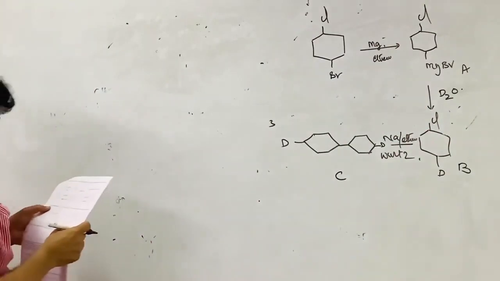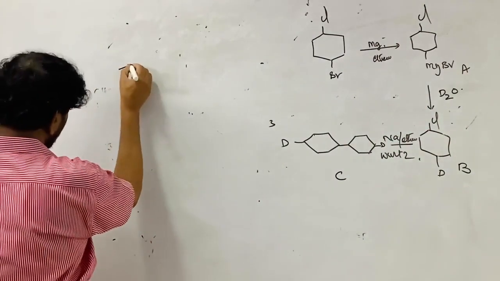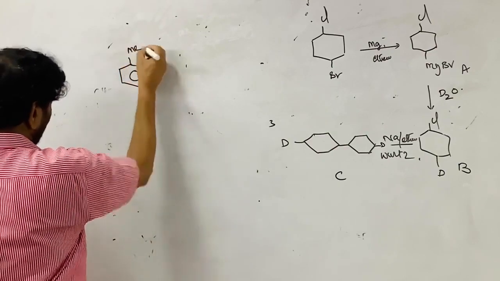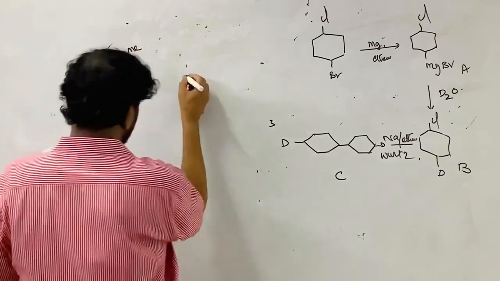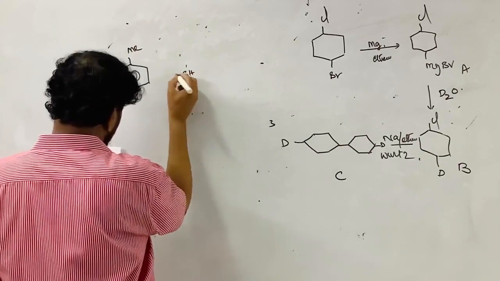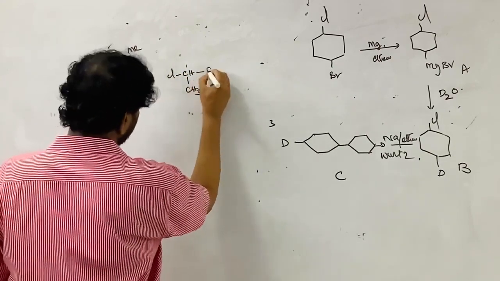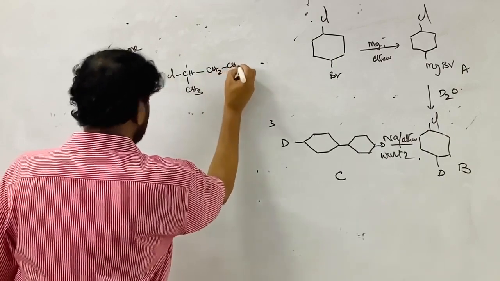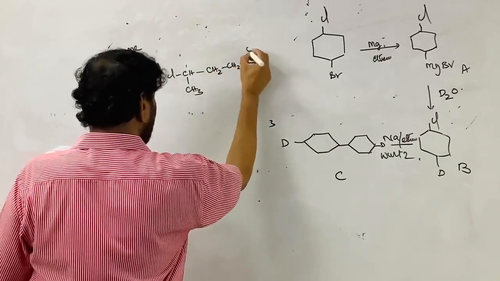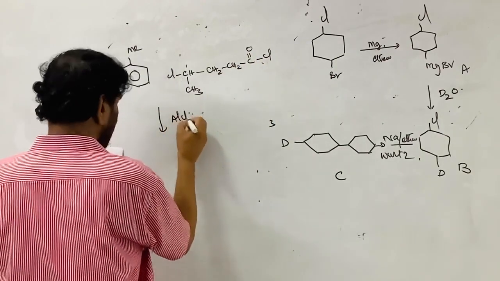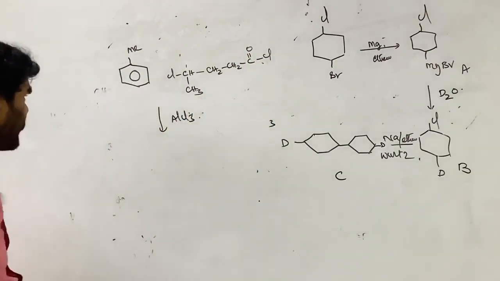See here, the toluene is treated with this compound, CH2, CH2, C double bond OCl, treated with AlCl3, anhydrous aluminum chloride.